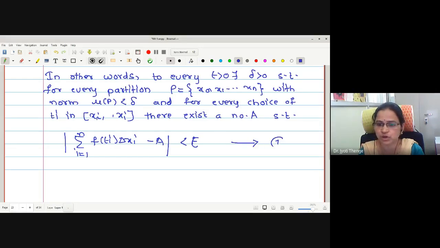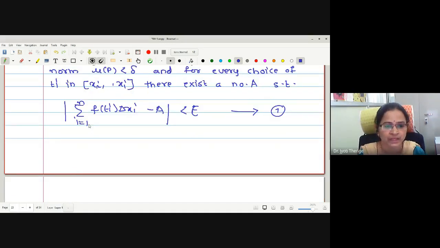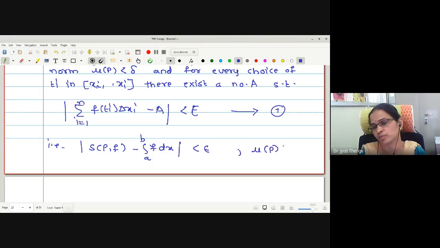This is the assumption, definition number 2. That is, mod of S(P, f) minus integration a to b of f dx is less than epsilon whenever norm of P is less than delta. This is the assumption we have made.